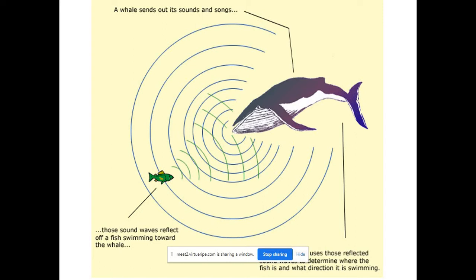This sound will hit the prey and come back. By that it will understand whether it is prey or something other than prey. It will also calculate the distance and the speed at which the prey is moving, and also sense whether it is soft or hard. All this is detected because of these sound waves only.